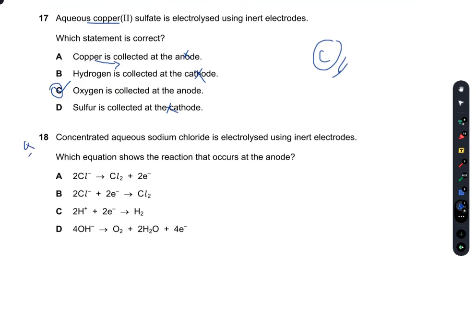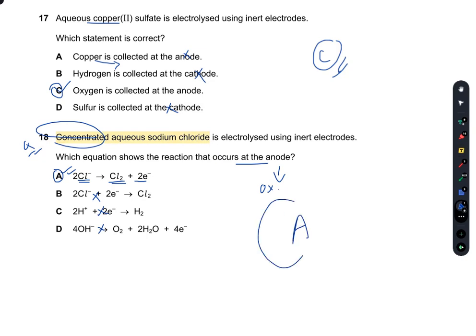Question number 18. Concentrated aqueous sodium chloride is electrolyzed using inert electrodes. Which equation shows the reaction that occurs at the anode? At anode, oxidation occurs. Remember this, oxidation is loss of electrons. Chloride here is losing electrons, and so A is true. B and C are reduction. Now you might choose D. D is incorrect because he has used a concentrated solution of aqueous sodium chloride, which does not contain much water, so A would be the best choice.